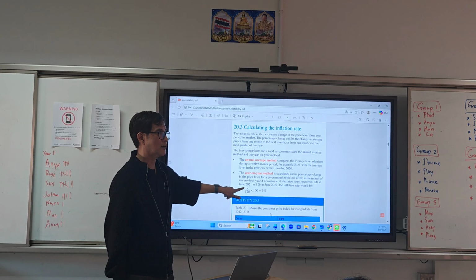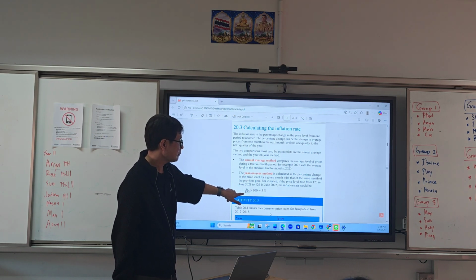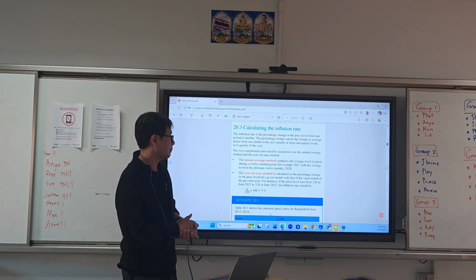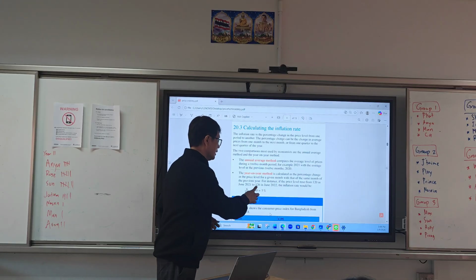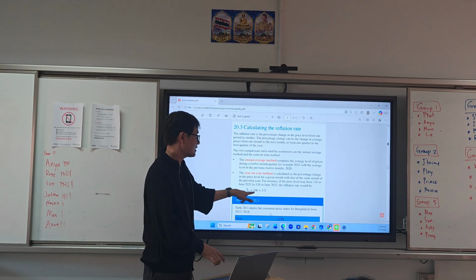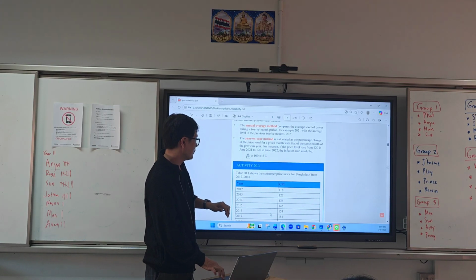So 6 is the rate of change, the change value over the base date of June 2021, multiplied by 100. 100 will be our multiplier right here to get the percentage. Just to get the percentage form. Okay? So it's a standard 100. So we will not argue on this one.